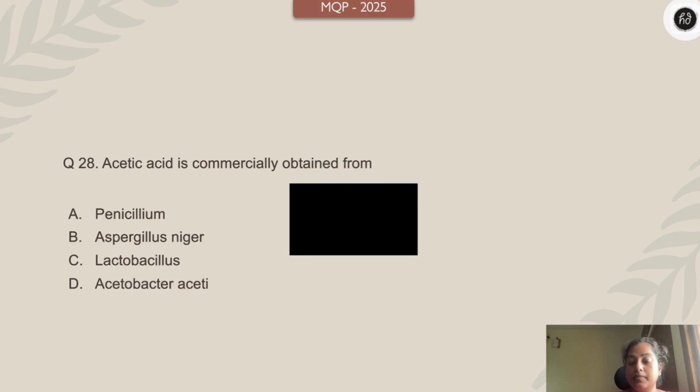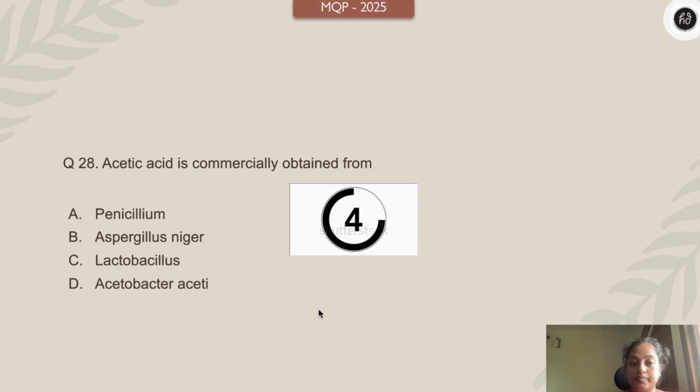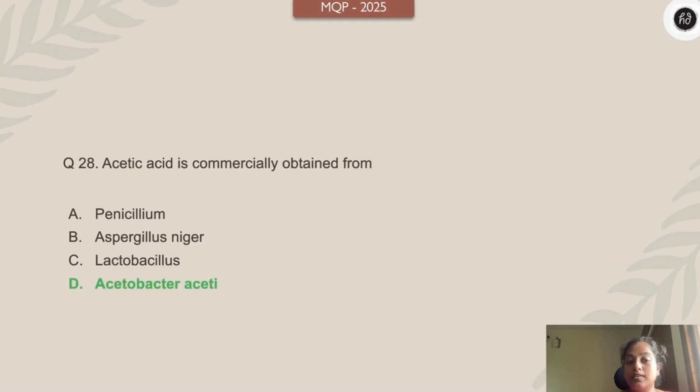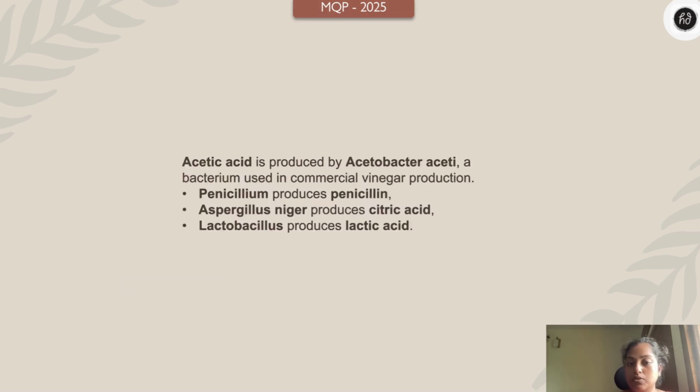Acetic acid is commercially obtained from: Penicillium, Aspergillus niger, Lactobacillus, Acetobacter. Your time starts 3, 2, 1 right now. Okay, so the name itself has the clue, right? Acetobacter, right? A bacterium used in commercial vinegar production. Penicillium produces penicillin, a well-known antibiotic. Aspergillus niger produces citric acid, Lactobacillus for lactic acid production.